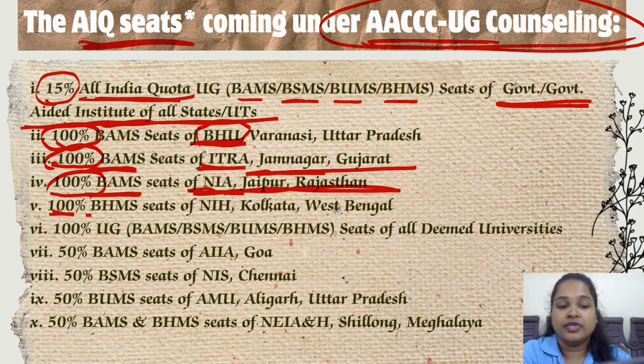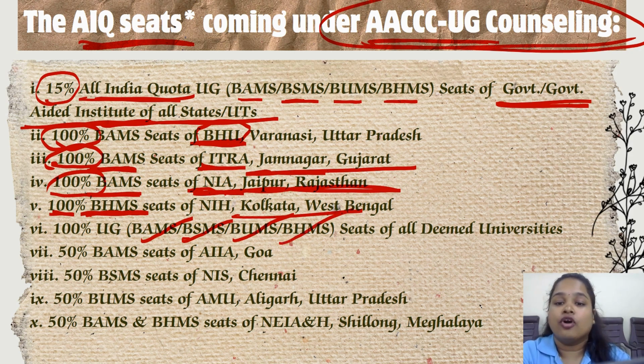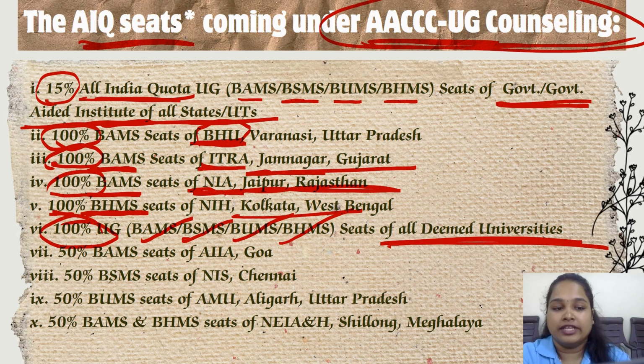100% BHMS seats of NIH, National Institute of Homoeopathy, which is located in Kolkata. Then 100% seats of BAMS, BSMS, BUMS, BHMS of all the deemed universities in the country. So for all the deemed universities, 100% of the seats will be conducted by AACCC.